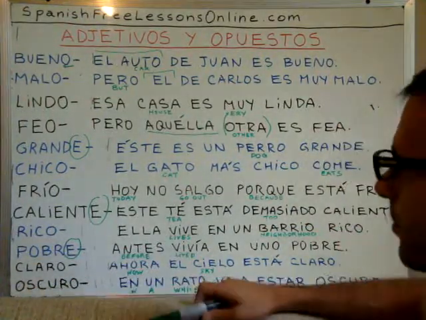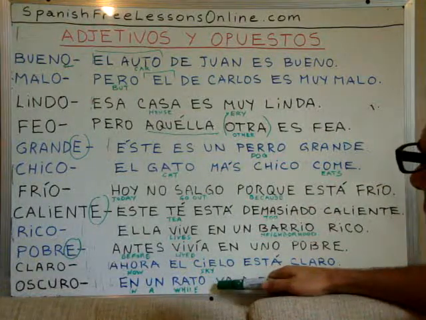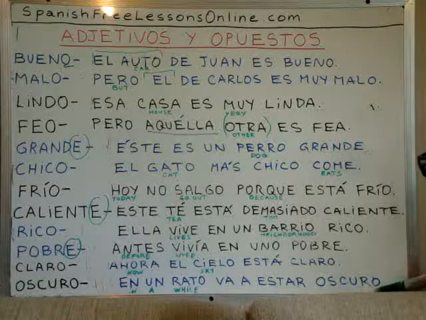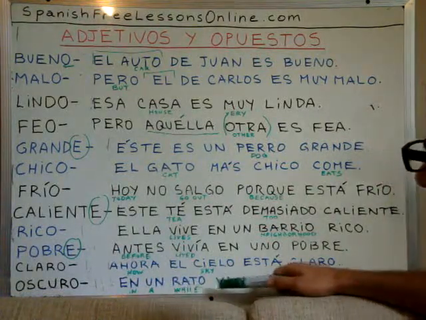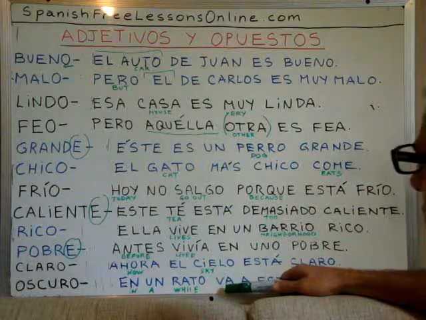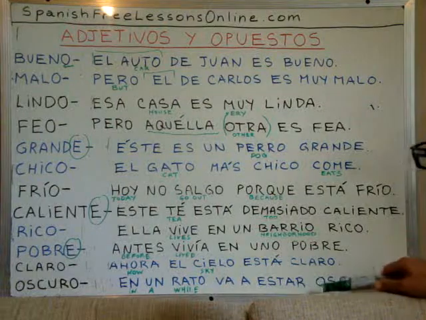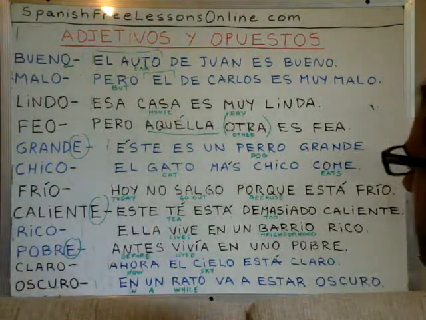Oscuro. En un rato va a estar oscuro. This means in a while it will be dark. In a while it will be dark.